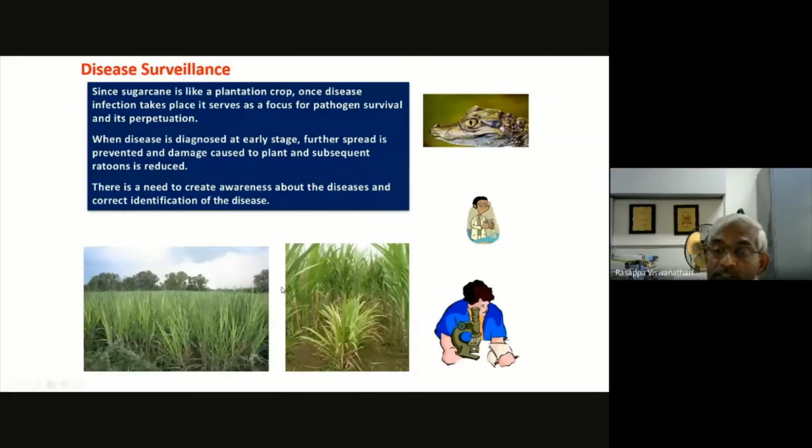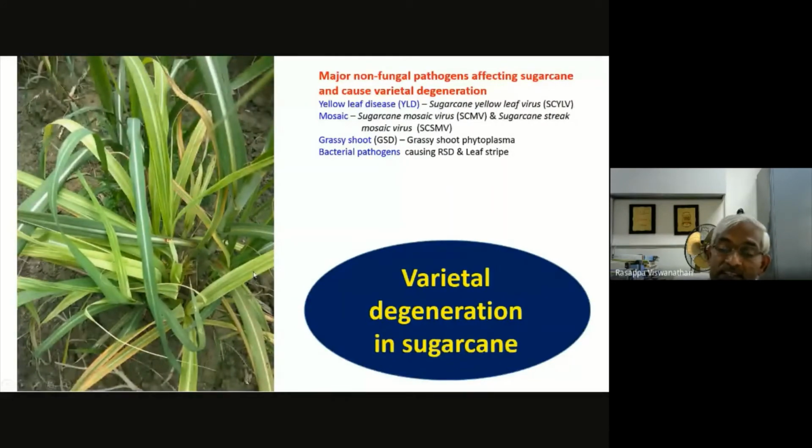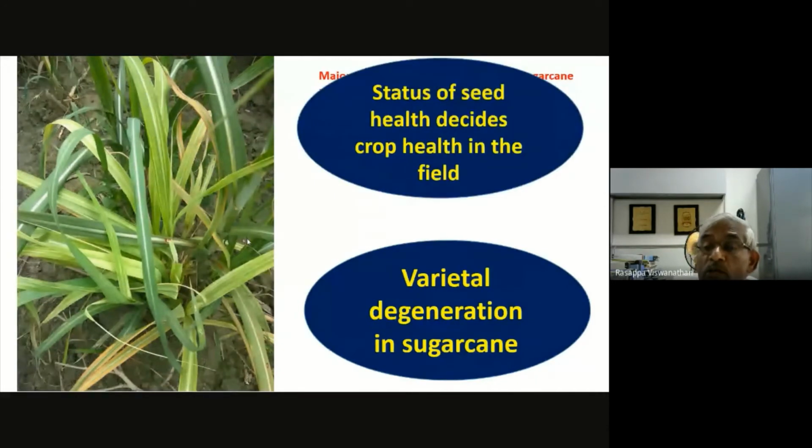That is the first and foremost need, and the major thrust should be on the seed. I mentioned very clearly varietal degeneration in sugarcane. It is happening everywhere. Not a single factory area is free from this problem. As I mentioned in the first slide about increasing profit, unless you address the disease problem, you can never make sugarcane a profitable crop. Why are many places pulling out sugarcane? Degeneration has been a major factor. Unless you replace the variety with one of equal performance, it will be difficult to continue sugarcane.